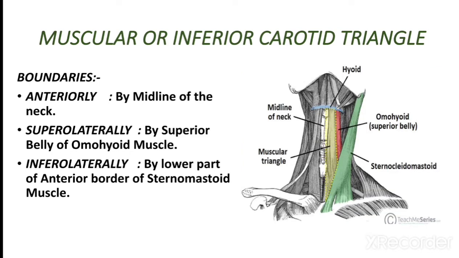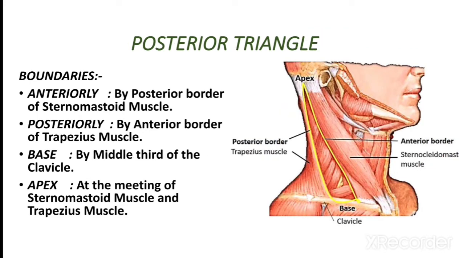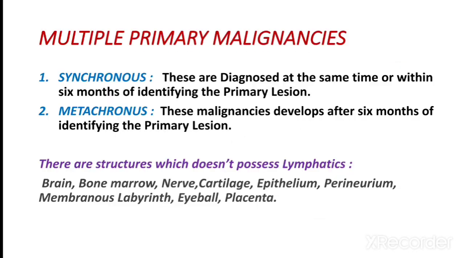Muscular triangle. Boundaries are anteriorly the midline of the neck, superolaterally the superior belly of omohyoid muscle, inferolaterally the lower part of the anterior border of sternomastoid muscle. Posterior triangle is bounded anteriorly by the posterior border of sternomastoid muscle, posteriorly by the anterior border of trapezius muscle, base by the middle third of the clavicle, apex at the meeting of sternomastoid muscle and trapezius muscle.